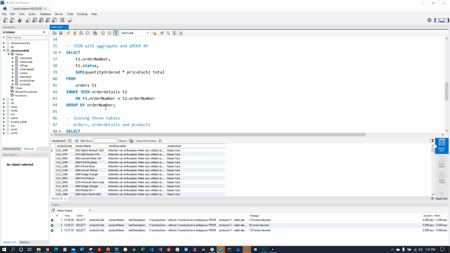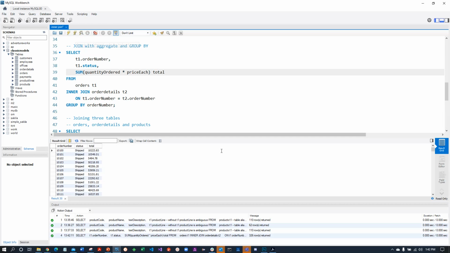So in this case, we group by order number. So we're going to have a group of order numbers. We joined order with order details, and we're going to use group by in conjunction with this aggregate function to see the total for that particular order. So order doesn't have total information. That's good table design, by the way. And for the most part, you don't want to repeat information. So you don't have a sum in your order information for the sum of the order. That sum is calculated from the order details lines.